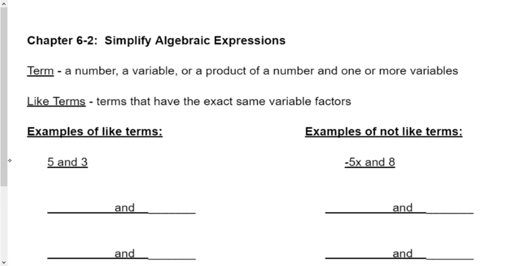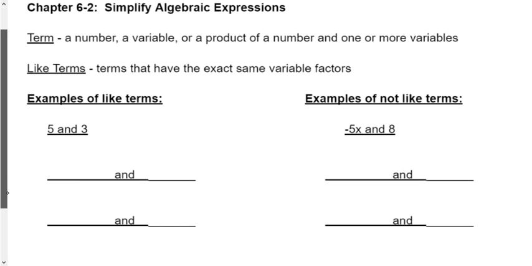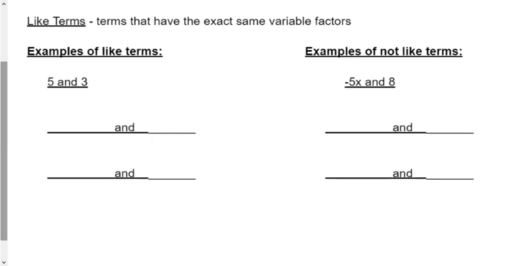Now let's take a look at an example of like terms, and then show you some examples of terms that are not like. And this will be right on your notes there, and just go ahead and copy them down. Each class period, I had some minor variations of these examples. Just make sure that you've got them filled in, and normally we have an extra one down here that I'll have you write in from scratch right in there, okay? The reason that we would say that 5 and 3 are like terms is that we could actually add them together, and you could think of it as being on the same team.